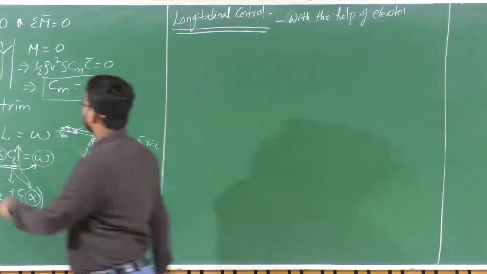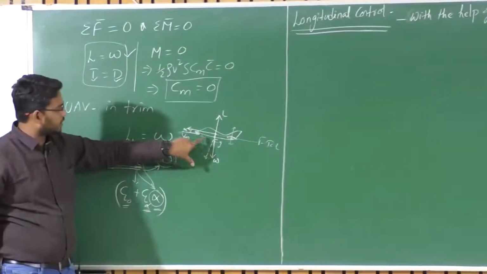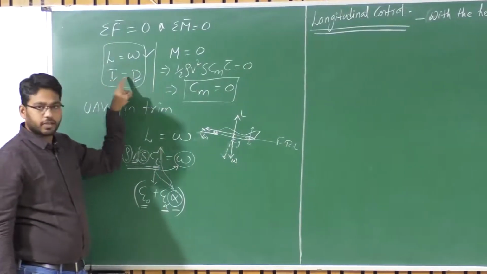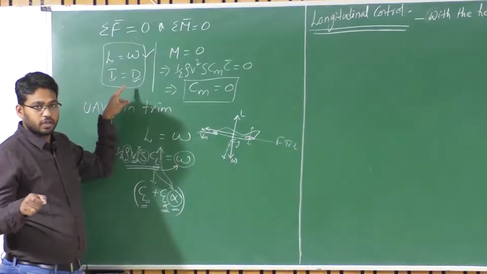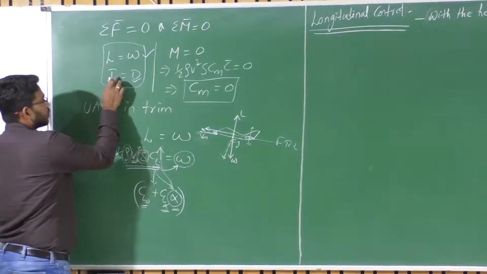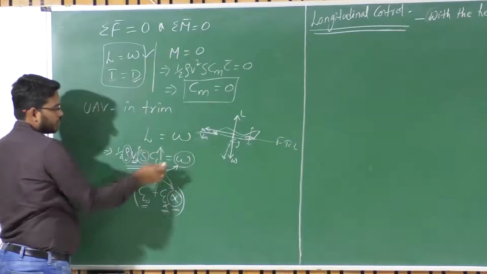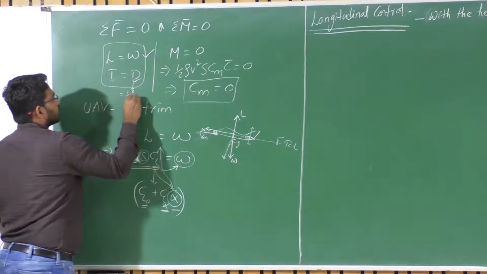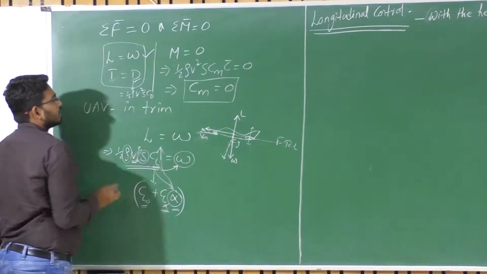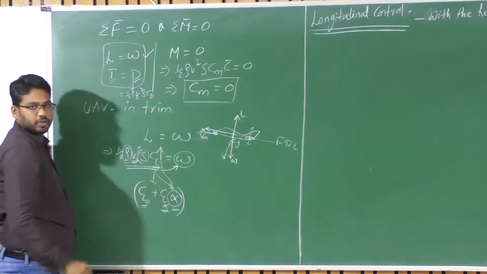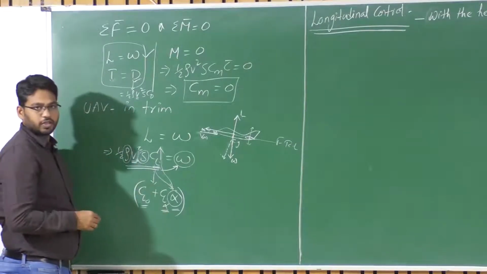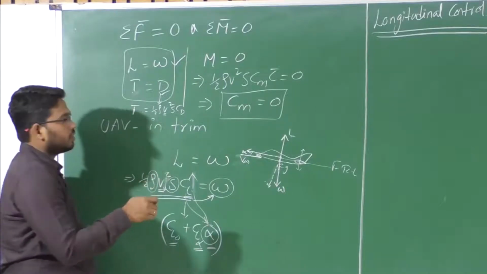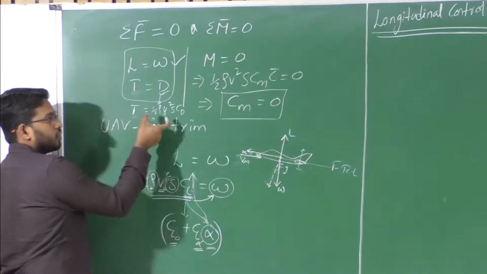So, let us get back to these equations again. When I have to increase the velocity, what does it mean? I need to produce thrust which should be greater than the drag at that particular velocity, isn't it? So, say the engine is producing thrust T which equals drag, that is nothing but half rho V squared S CD. Initially, say I am flying at 30 meters per second. Now, I want to change it to 40 meters per second. So, the initial engine setting or the throttle setting of my engine is producing only the force that is required